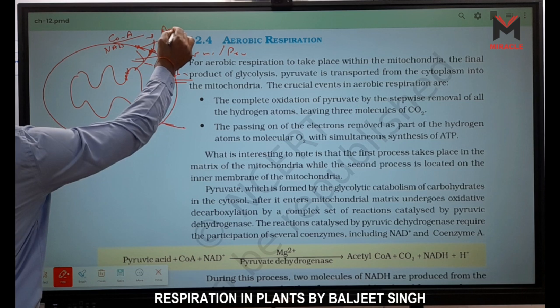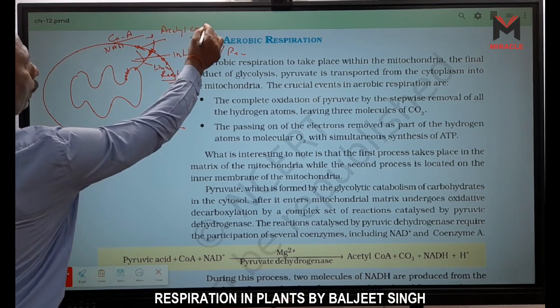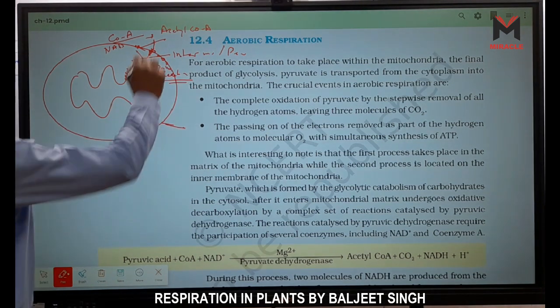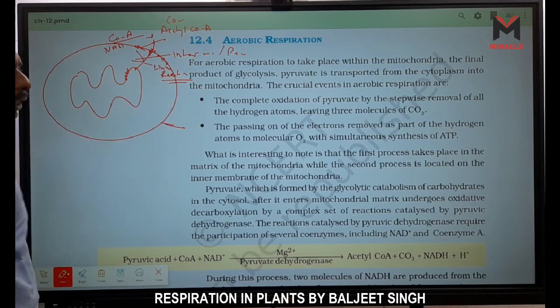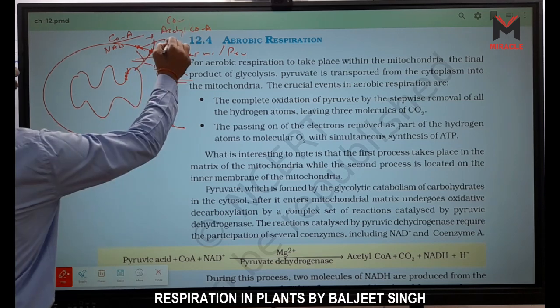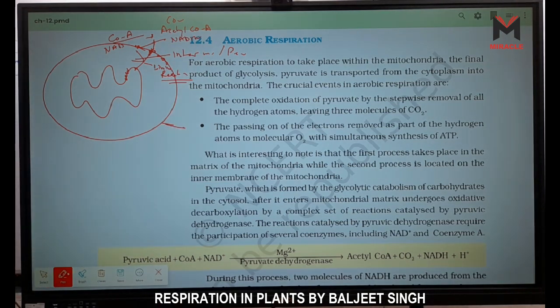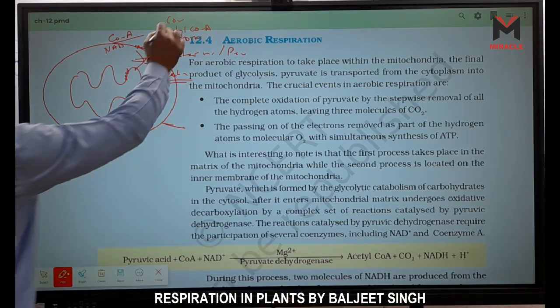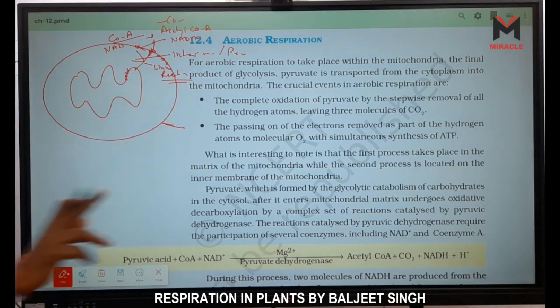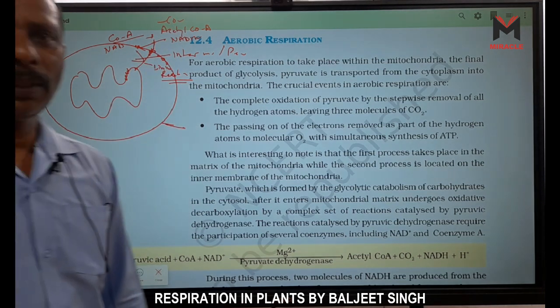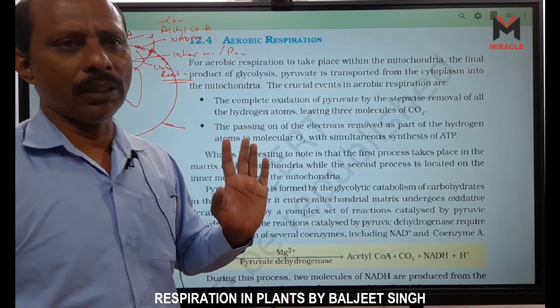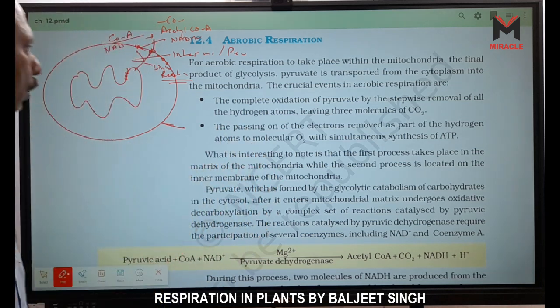Forms acetyl CoA. Second, one CO2 is released and one NADH2 is formed, right? First CO2 is released only in mitochondria. Glycolysis process, no CO2 is released, right?